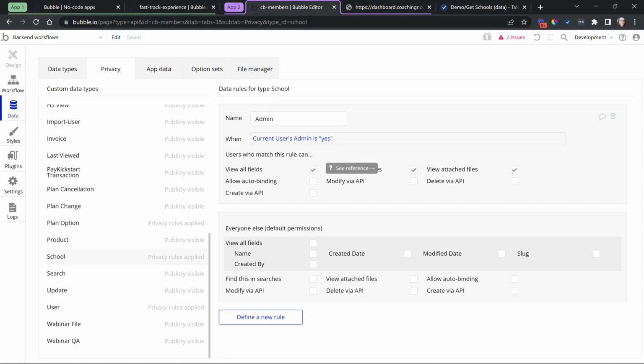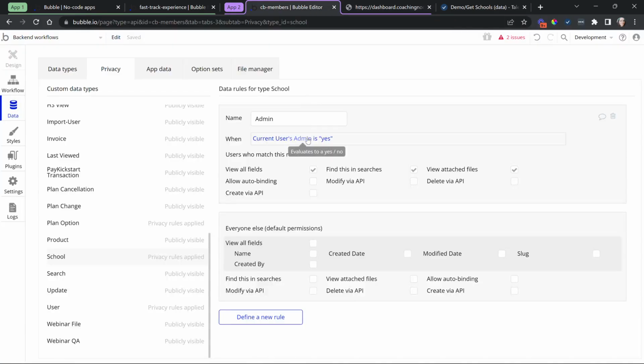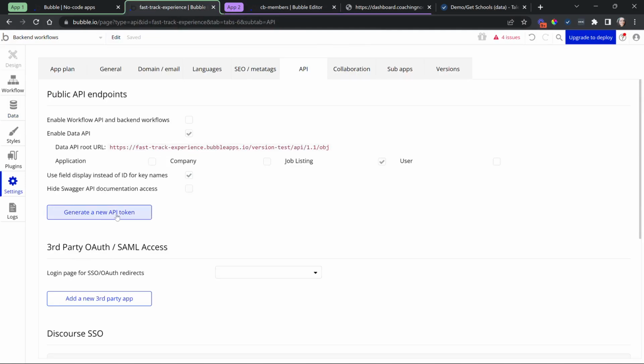Okay. Now, Bubble does have a way for external services to bypass these privacy rules. And you may run into that, right? You might have privacy rules for your users when they're logged into the app, but you may also have external services that need to access your data. You don't want to leave it completely vulnerable without any privacy rules, but those services need to bypass those rules. Well, that's where you can create an API token.